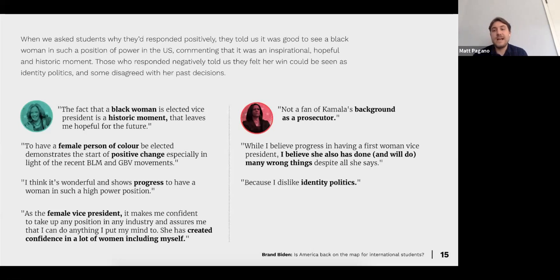While I believe progress in having a woman vice president, I believe she has also done and will do many wrong things despite all she says. And then finally, again, they're bringing up identity politics as well.